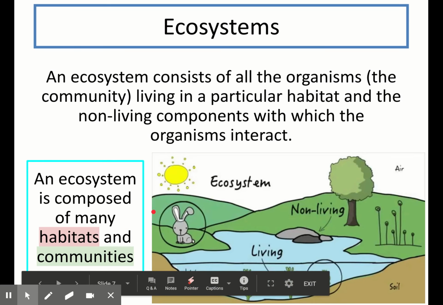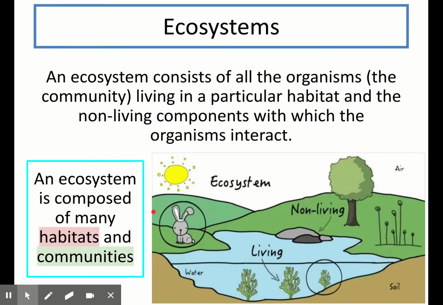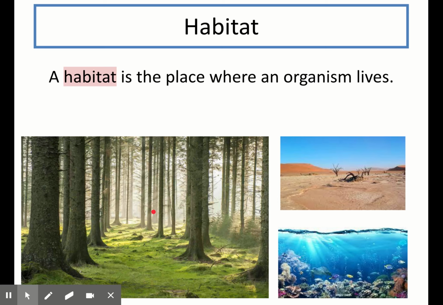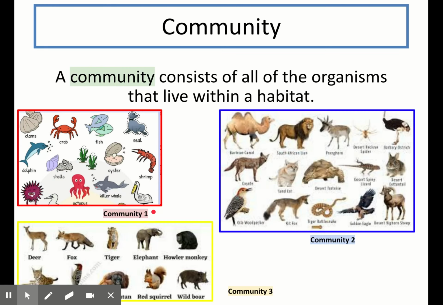So we're now going to look at both of these words in turn to learn their definitions. A habitat is a place where an organism lives, and you can see examples here of various places where organisms might live. Here we have an ocean, a forest, and a desert. Now these are all different habitats with different climates and characteristics, and therefore they'll have different organisms living within them. So ecosystems are made up of both the habitats, the places where the organisms live, and their communities.